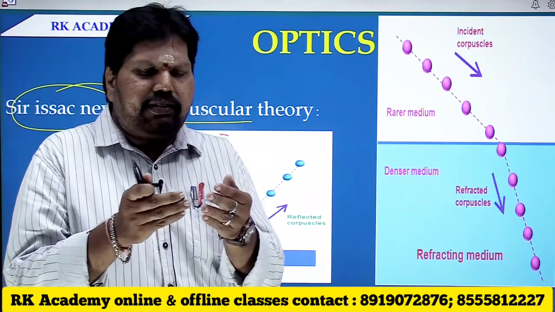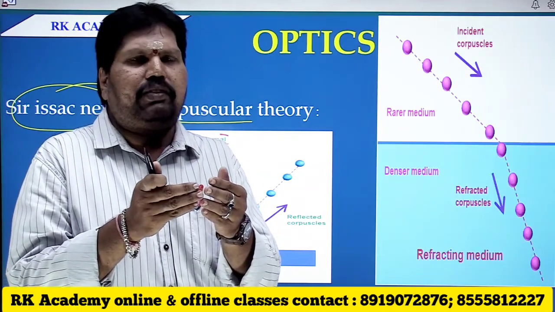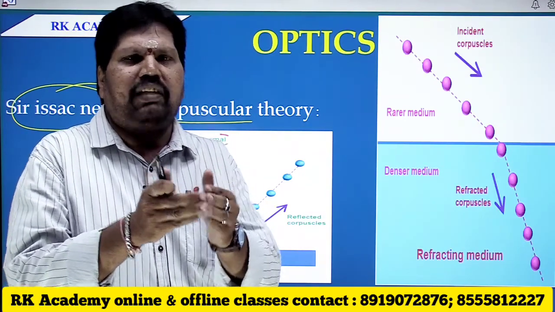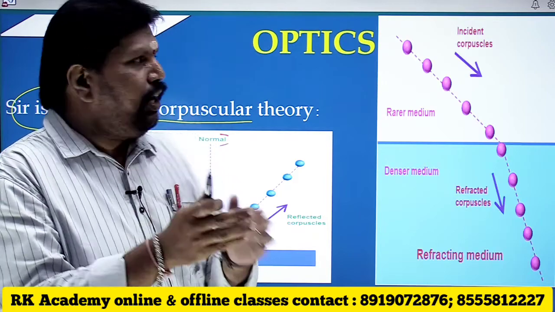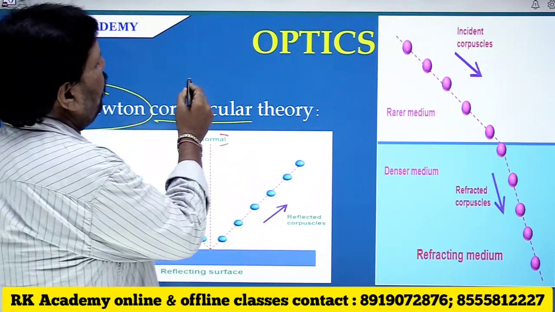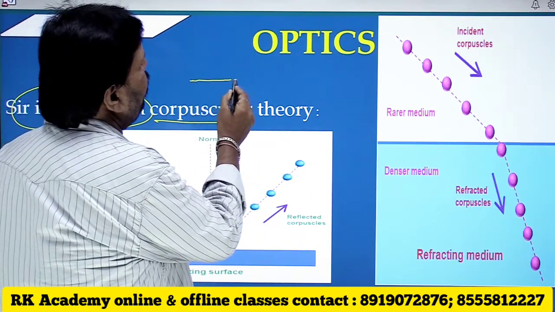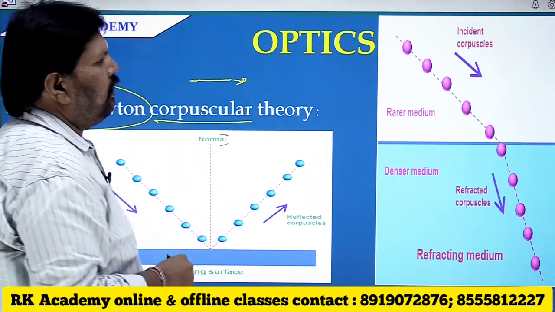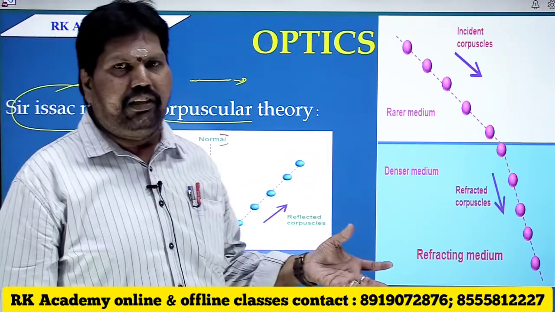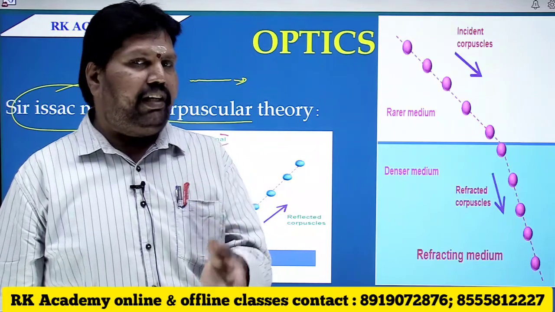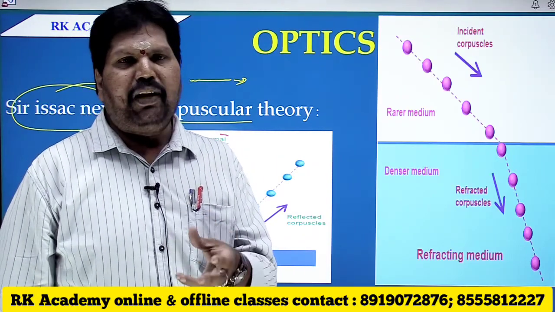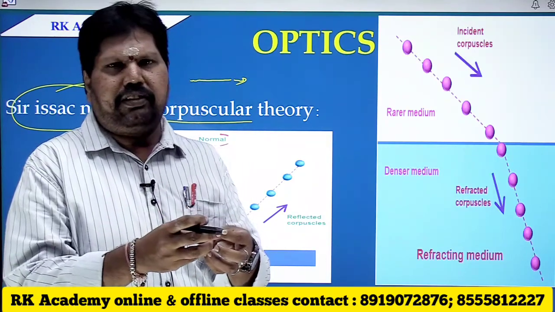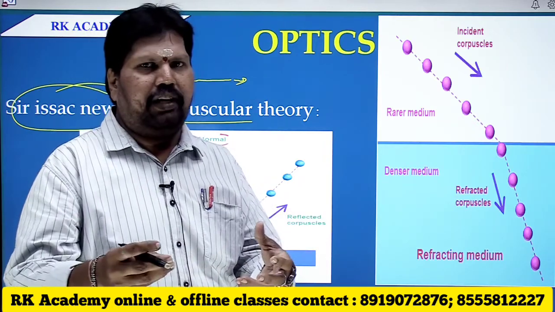All these corpuscles, all these particles, are emitted very closely to each other, which appears to be a ray. So according to Newton, light is particle in nature. Those particles are very close to each other as they are emitted in the form of a ray.